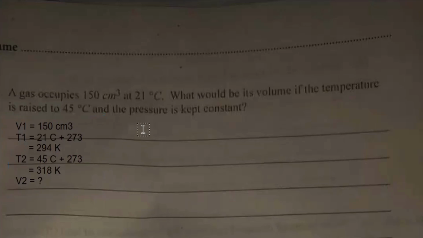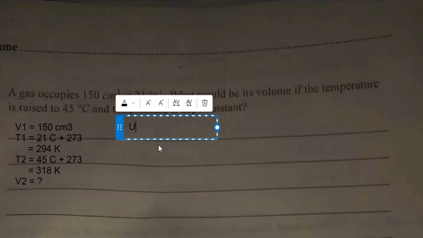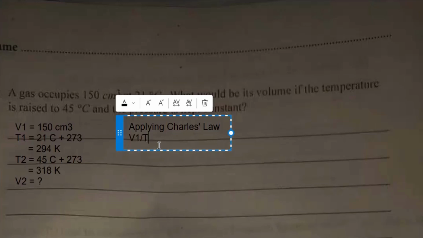All right, so we say, using what? Charles's law, or applying Charles's law. What's Charles's law? That's V1 over T1 equals to what? V2 over T2. So what do you do? Well, what you're looking for is V2, so you make V2 the subject of the formula. You don't start substituting straight into that first equation. You make what you're looking for the subject of the formula. That will be what? V1 times T2, right? Divided by what? T1. Okay, you then substitute.